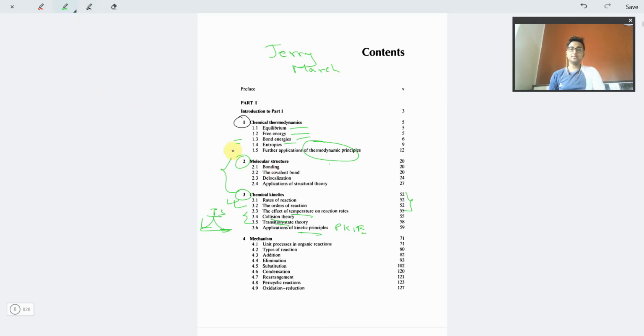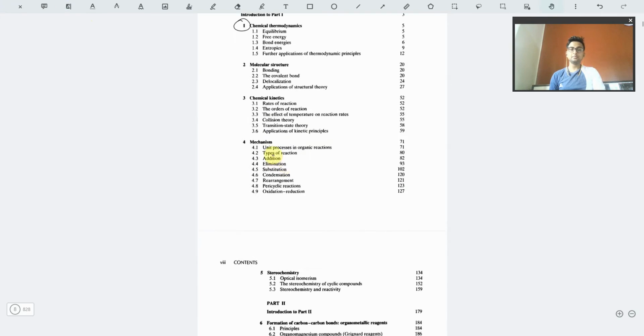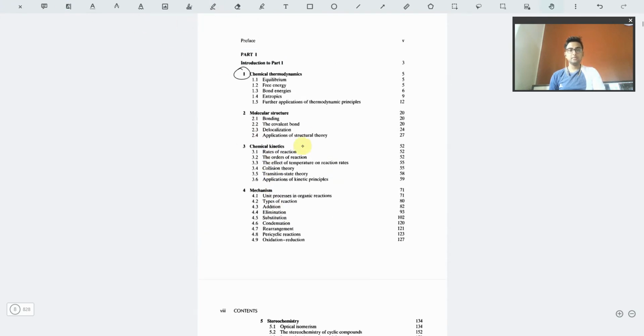Moving on to the next part, that is the mechanism part. This is basically the most important part that we are normally concerned about in organic chemistry, and I guess it is quite properly given in this book. Though as I am explaining certain topics which I will be giving, other than those topics, you can keep this book as a reference, and you might follow some other book for the main context.